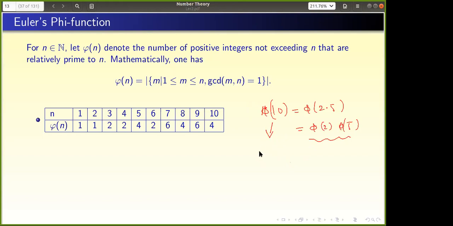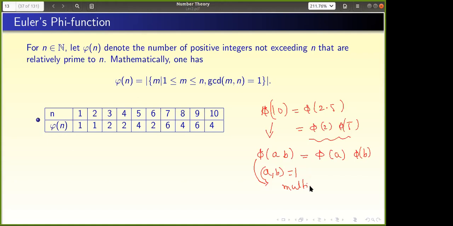For any number, we can write it in the form p1 raised to a1, and so on, its prime factorization. If I take the product of two numbers a, b, it is equal to phi of a times phi of b, under some condition: the GCD should be 1. If a, b are relatively prime, then phi of ab equals phi of a into phi of b, right? What are those functions called? Multiplicative functions. So you are telling that phi is multiplicative.